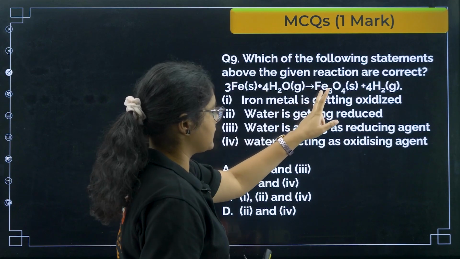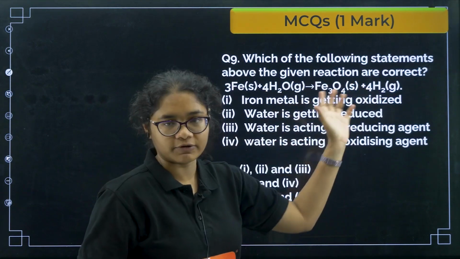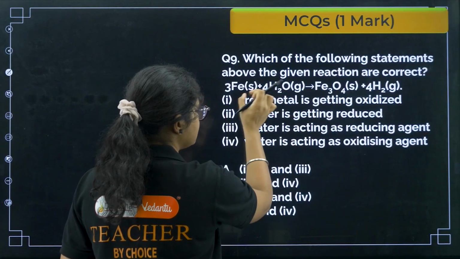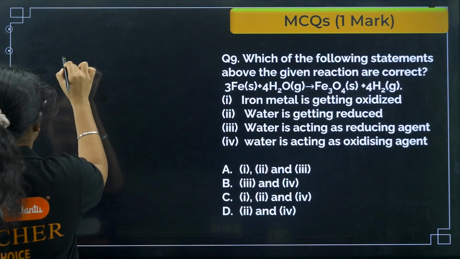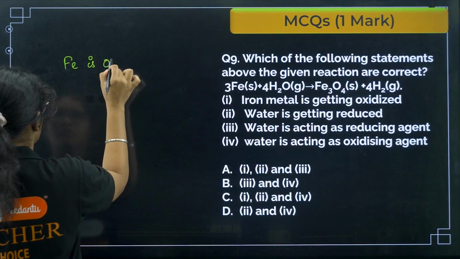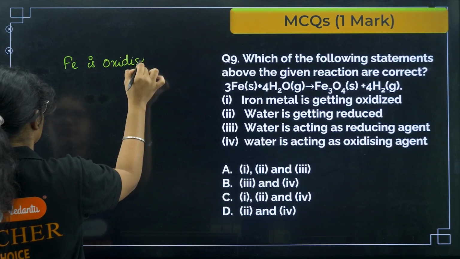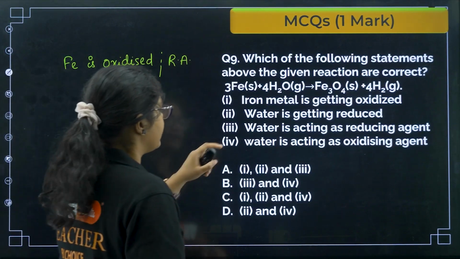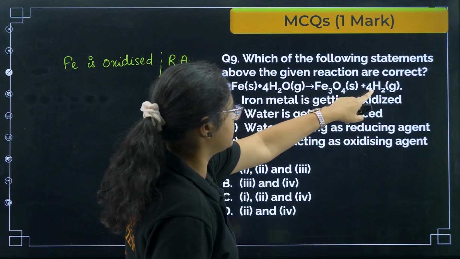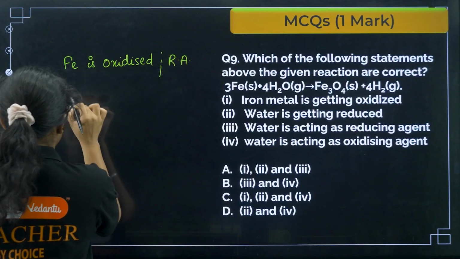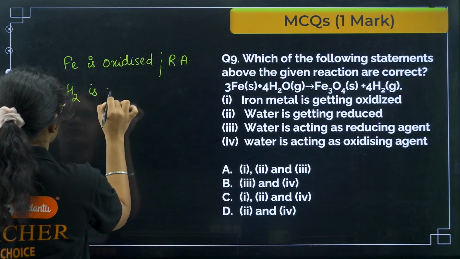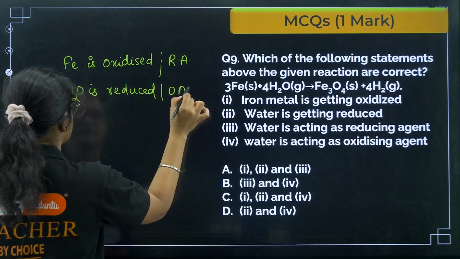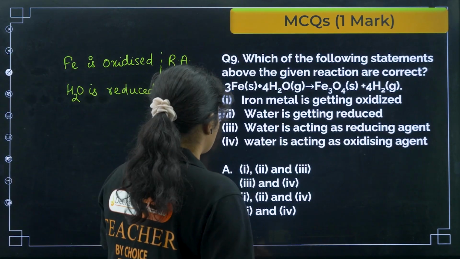Fe and H2O is reacting, giving you Fe3O4 and H2. So now if you see from Fe to Fe3O4, what is happening? Oxygen is being added to Fe. So I can say that Fe is oxidized, okay, and if it is oxidized, it will behave as a reducing agent. Okay, and next if you see from H2O to H2, O is removed. So I can say H2O is reduced and it will behave as an oxidizing agent.